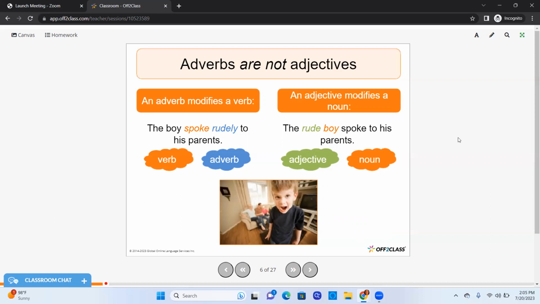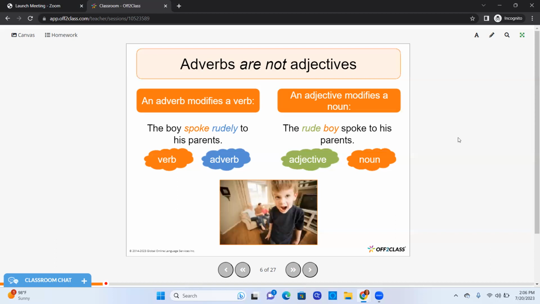So let's take a look here. The rude boy spoke to his parents. Where is the noun? Remember, a noun is a person, place, or thing. So in this sentence, we have boy. That's our noun because boy is a person. Well, what is describing the boy? Well, that's our adjective. That would be rude. The boy was rude. So that is an adjective that is enhancing how the boy is speaking to his parents.